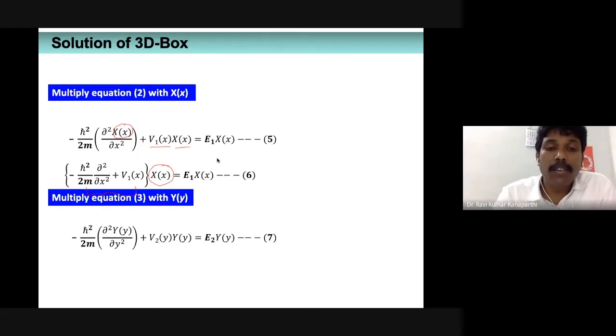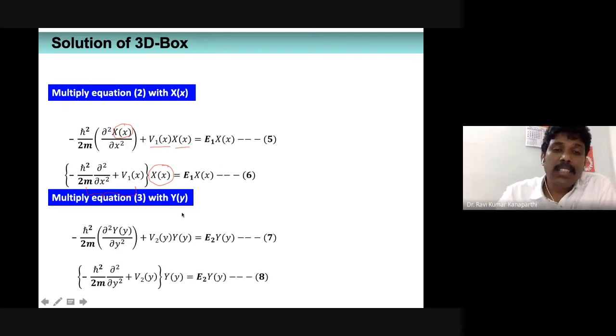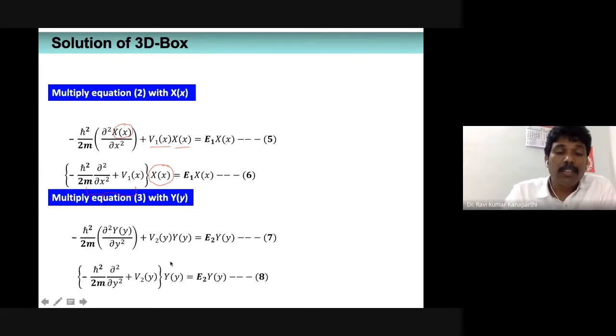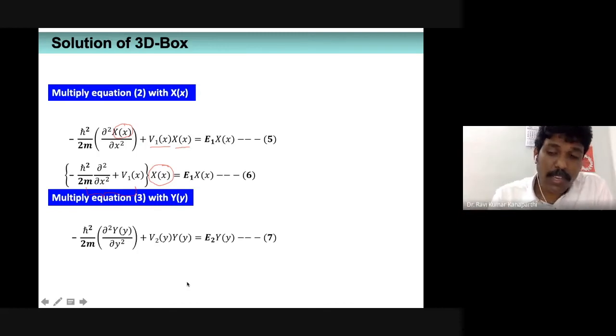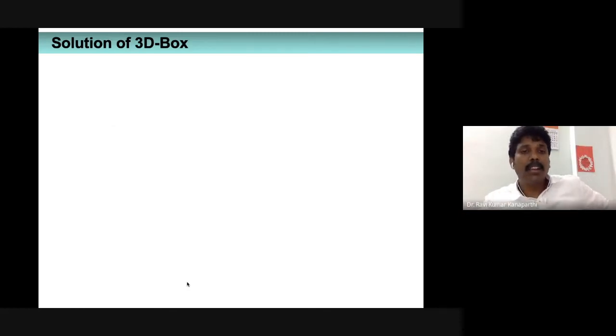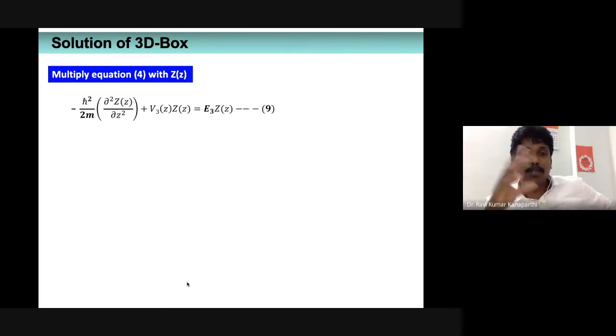Again I rewrite this in a slightly different fashion: the Hamiltonian is kept within the brackets, and the wave function Y of y is written outside the brackets. Nothing else.